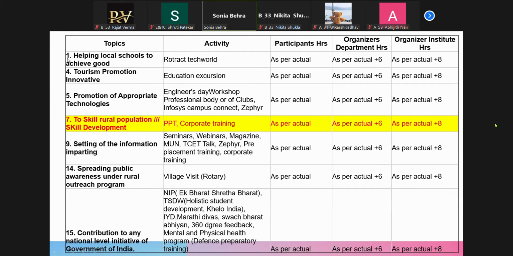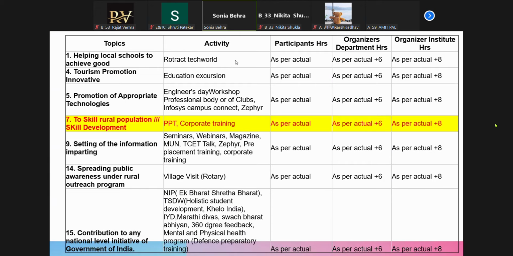Then these are the certain activities which the college conducts based on your AICTE activity points. So my first one is helping local schools to achieve goals. Rotaract performs this activity; it is under Rotaract and performed by Rotaract people.